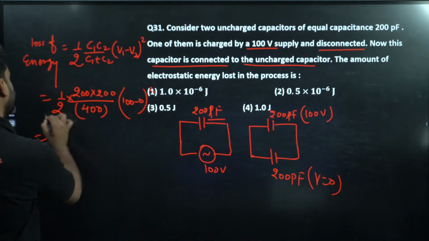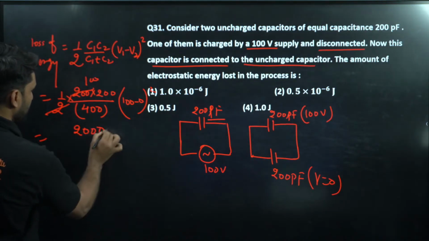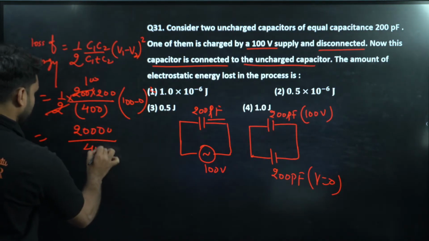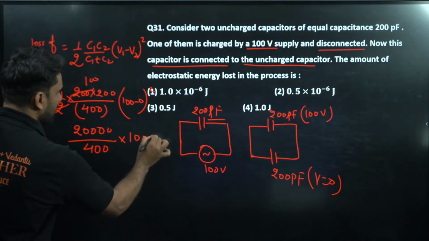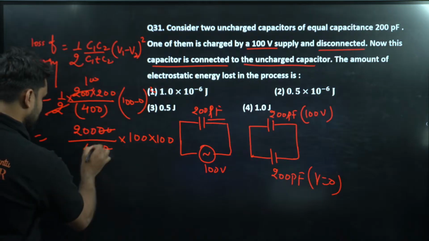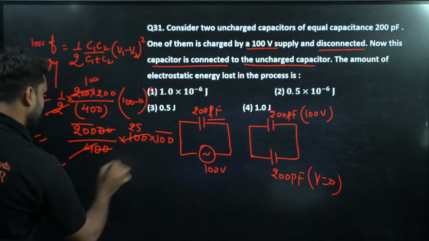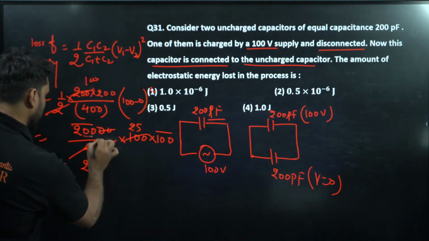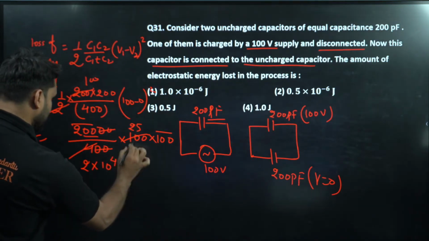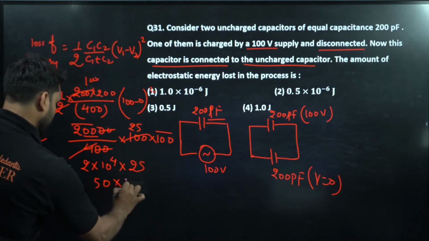Can we please solve this? So this will cancel 100. 2 1s are 2, 40 will come here, divided by 400 into 100 into 100. The zeros cancel here, and this 4 will cancel 25. So 2 into 10 to power 4 into 25, which is equal to 50 into 10 to power 4.